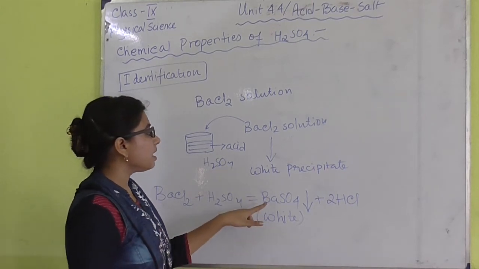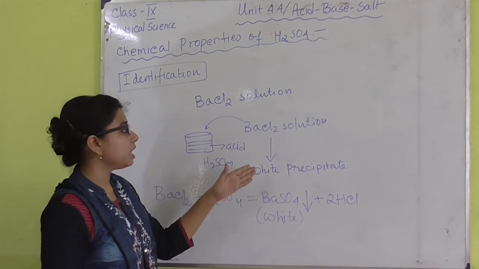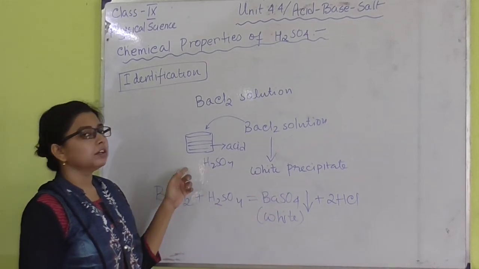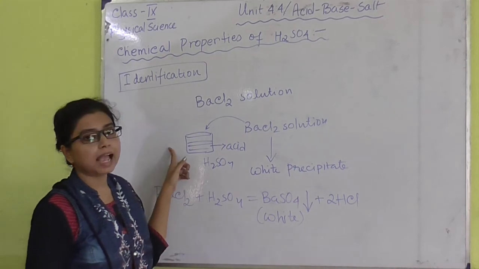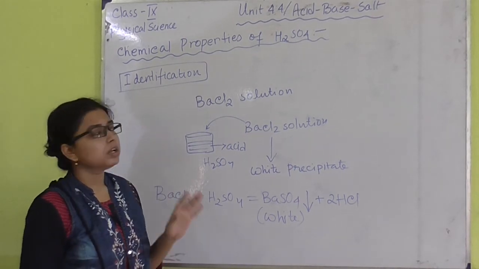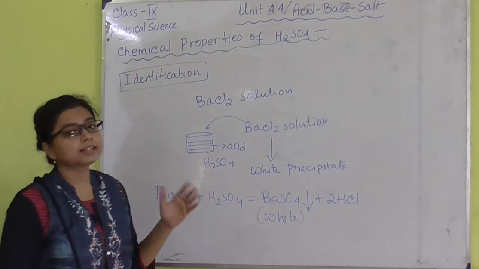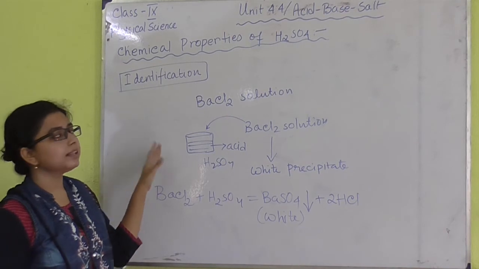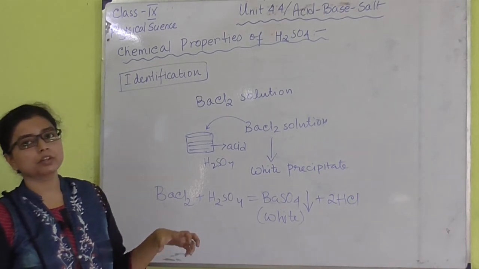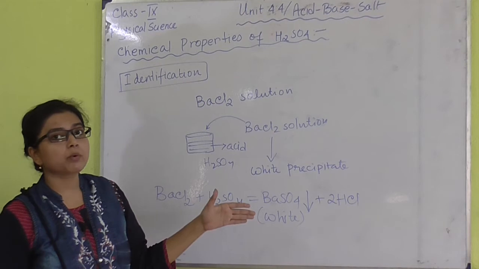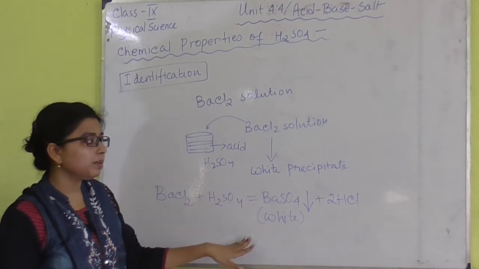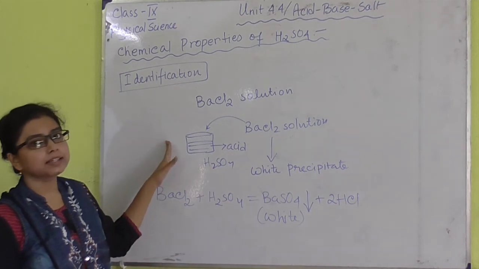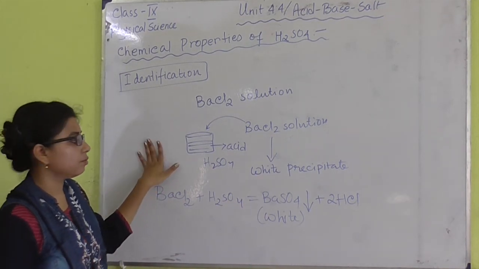So this barium sulfate which can give the white precipitate which is insoluble in the medium, then we can conclude that the experimental acid is H2SO4. So if it is asked how one can show the presence of H2SO4, then we have to tell that if we add barium chloride solution to the medium, and if we get white precipitate which is almost insoluble in any medium, then we can conclude that yes, the acid within the container is H2SO4.